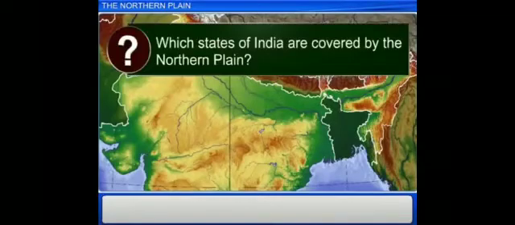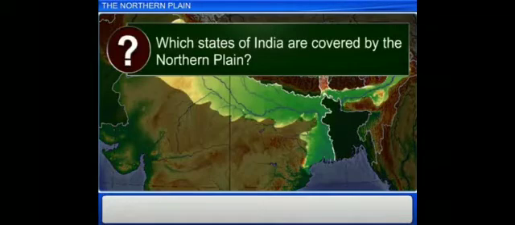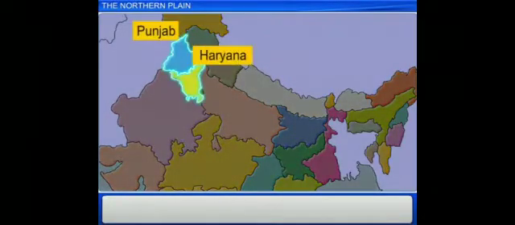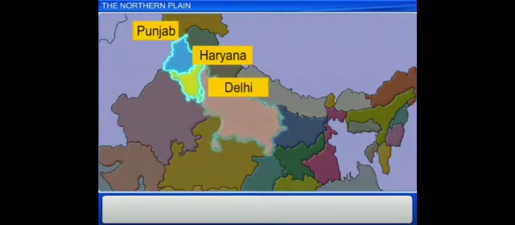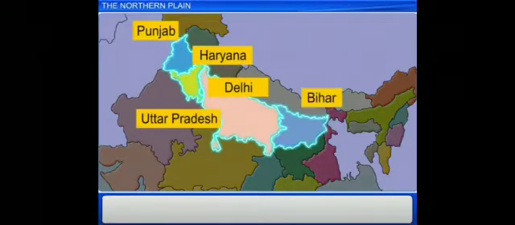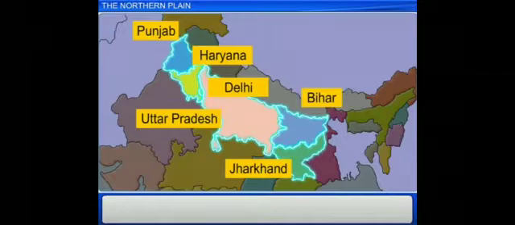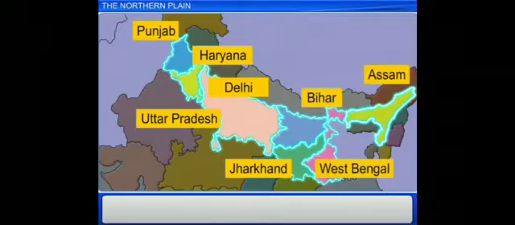Now we will have a look at the states of India that cover the northern plain. These are Punjab, Haryana, Delhi, UP, Bihar, Jharkhand, West Bengal and Assam. Now we will have a look at the relief features of the northern plain.